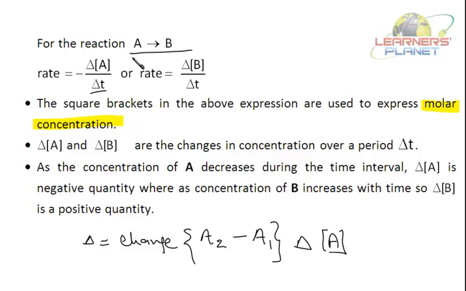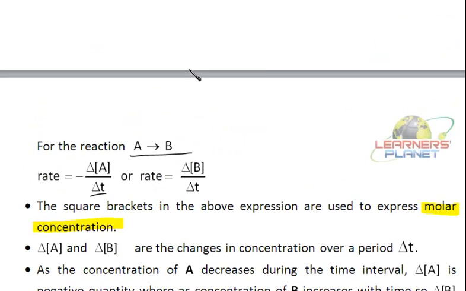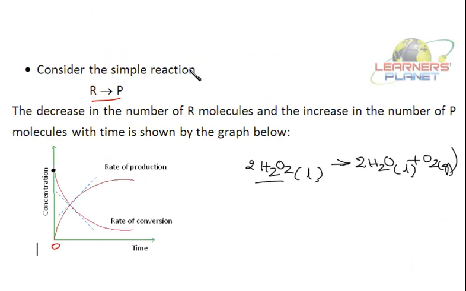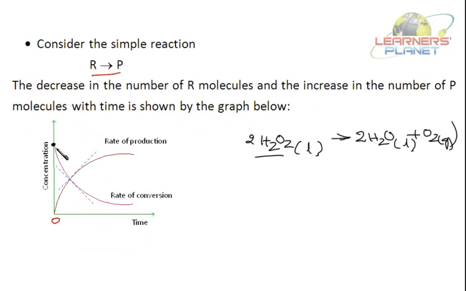Now what is happening? A is the reactant, it is changing to product. With time, we have seen here that the concentration of reactant decreases. So that is why it is written as minus delta A by delta t. And with time, the concentration of product increases, so it will be delta B by delta t.